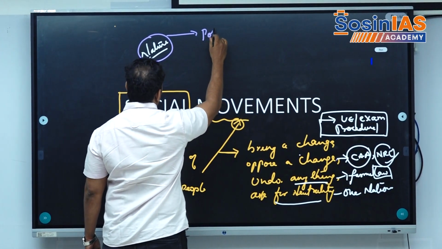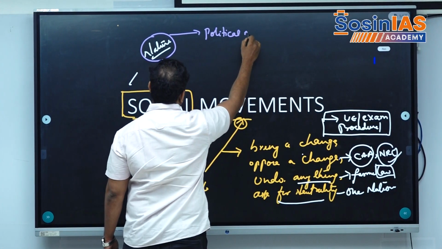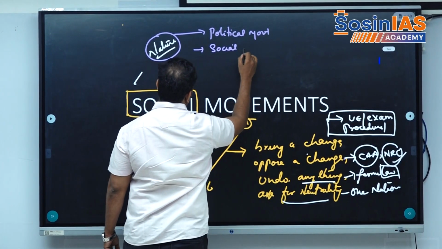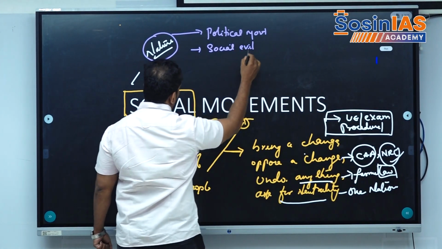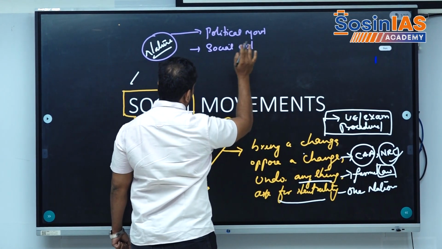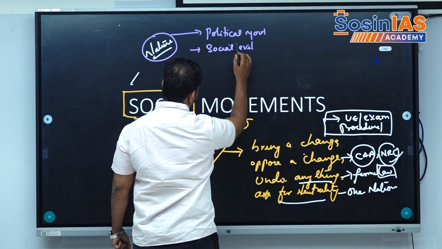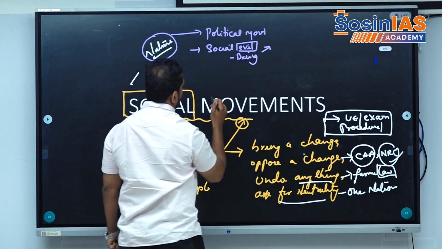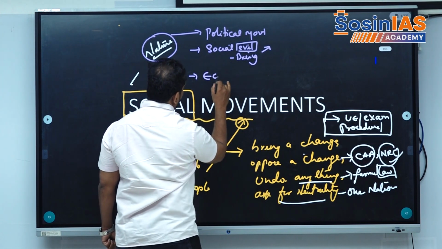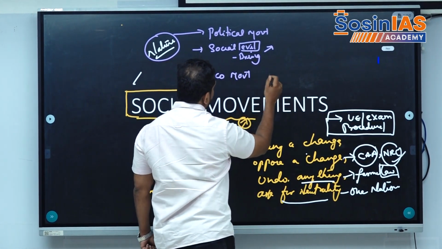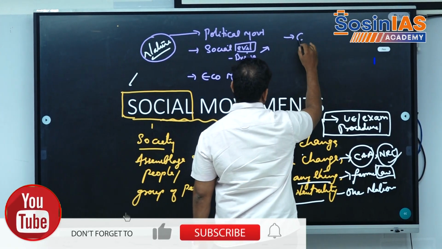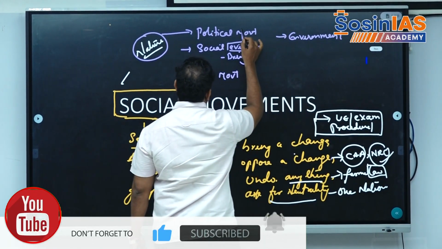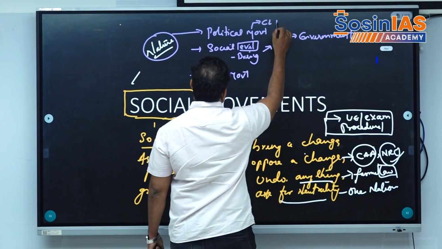Some movements are related to political nature, they are called political movements. Some are in order to remove the social evils from the country. We don't call it social evil movements, we generally call it social movements only. Some to remove evil, some to bring a larger change in the society, some are social movements. Now we can also have economic movements. Recently another one added here is environmental movements.